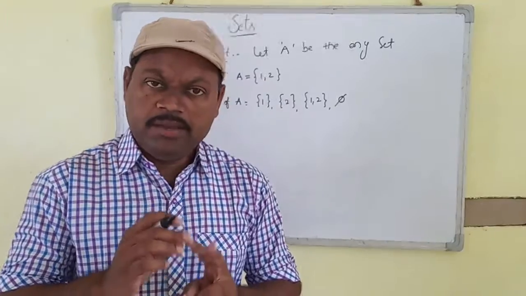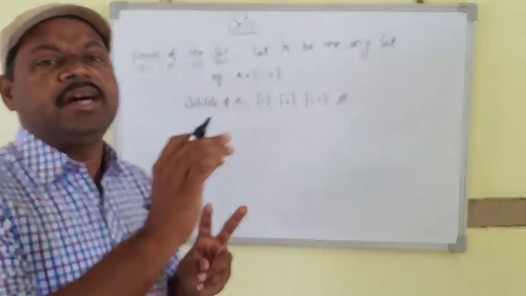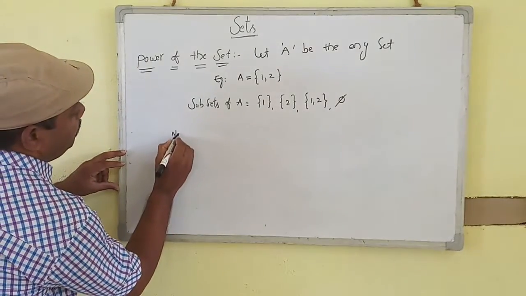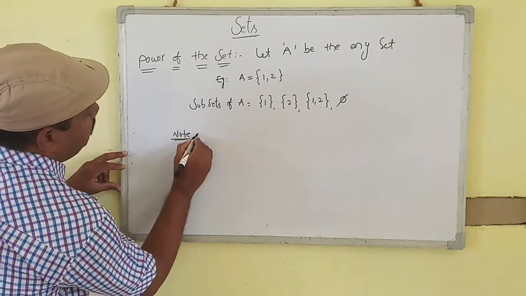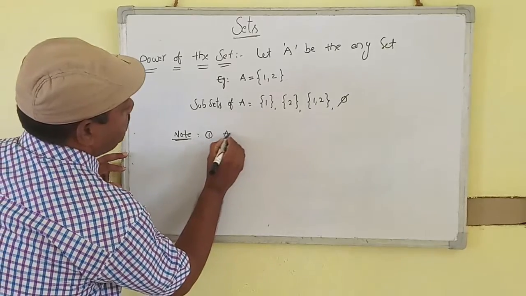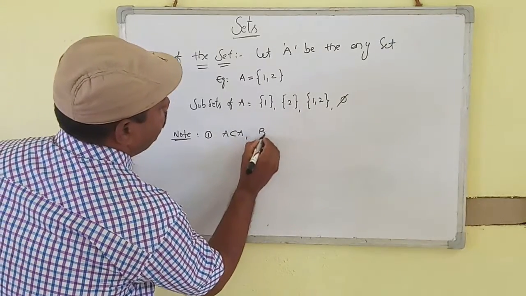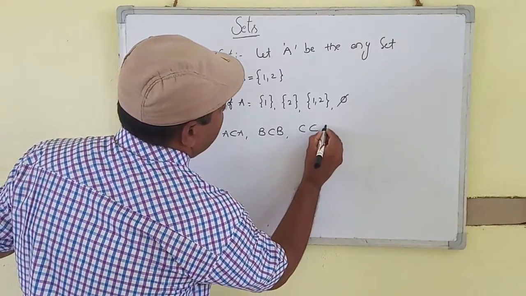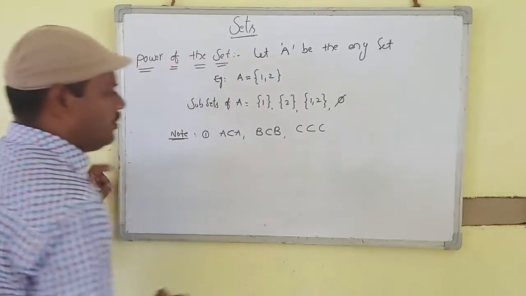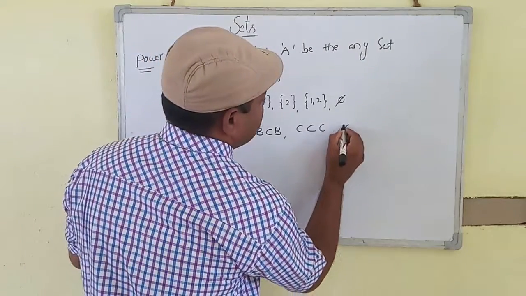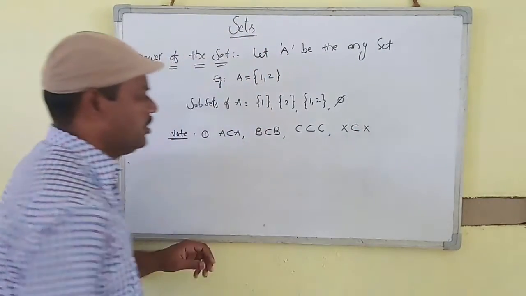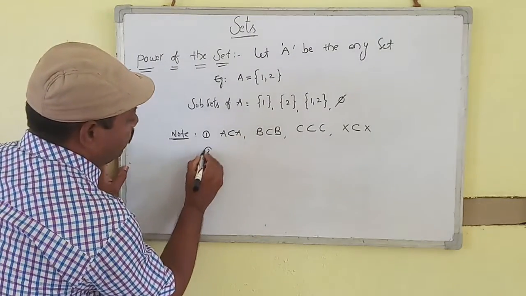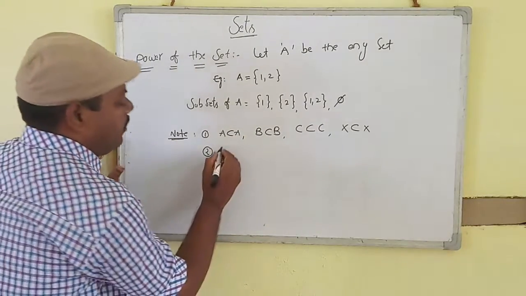The first one is that every set is a subset of itself. That means A is a subset of A, B is a subset of B, C is a subset of C, and X is a subset of X. So every set is a subset of itself.